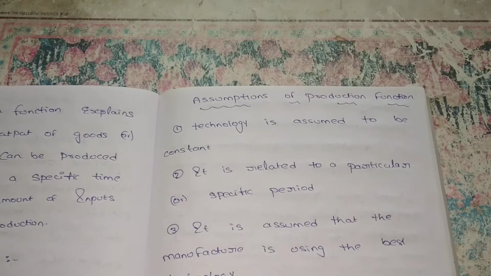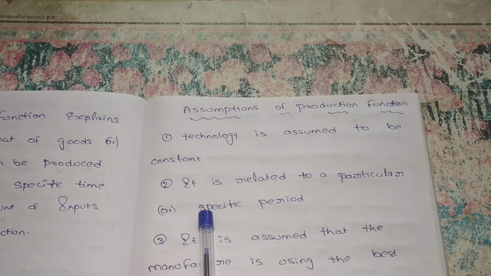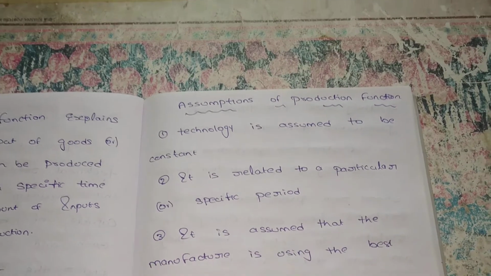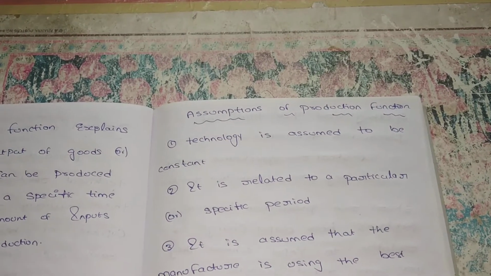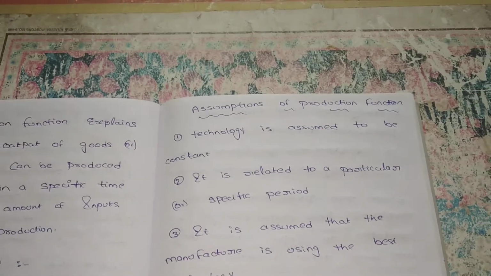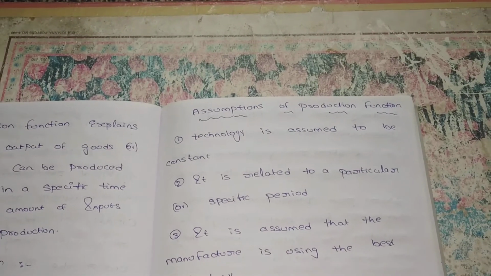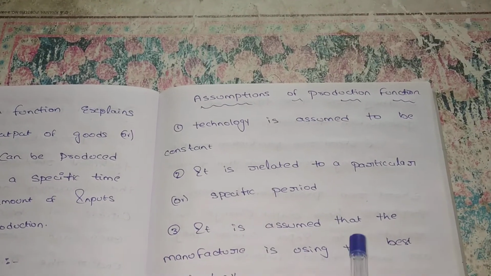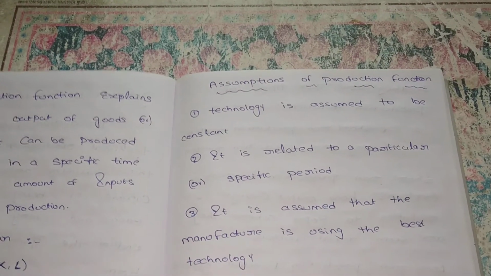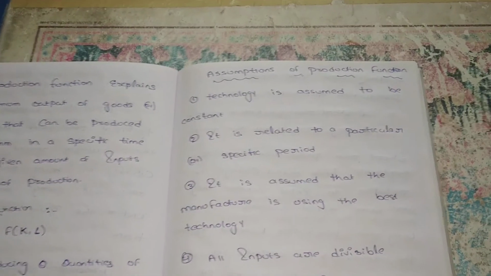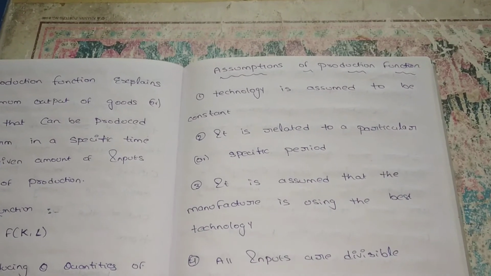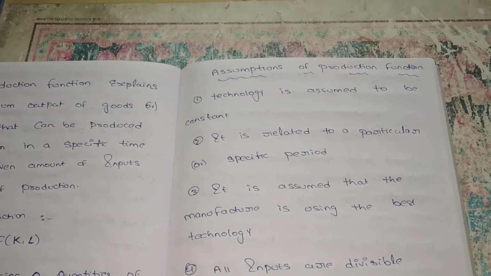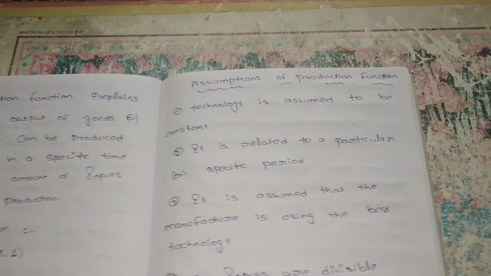We assume the technology is constant and it is related to a particular or specific period. It means the production is related to a particular period, not for 1 or 2 days. For a specific period we have to continue the same process. And it is assumed that the manufacturer is using the best technology. We assume that in our production we are using the best advanced technology for production of our goods.